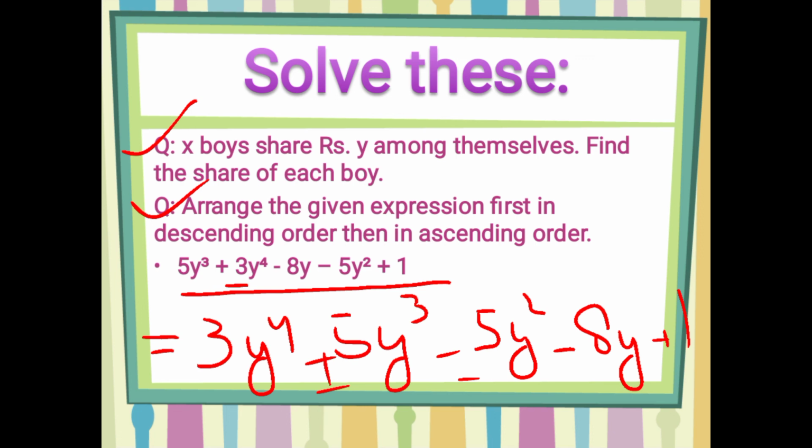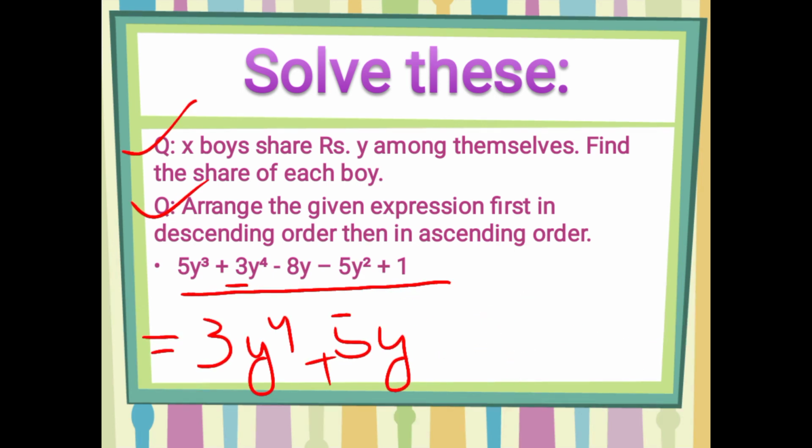Now arrange it in ascending order. Kindly arrange it in ascending order. Okay students, what will be the ascending order of this one?